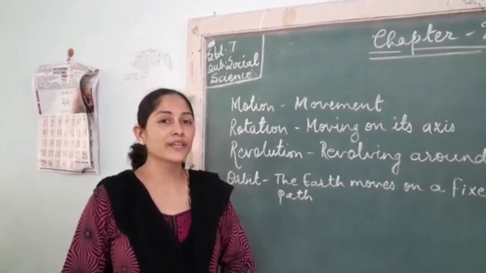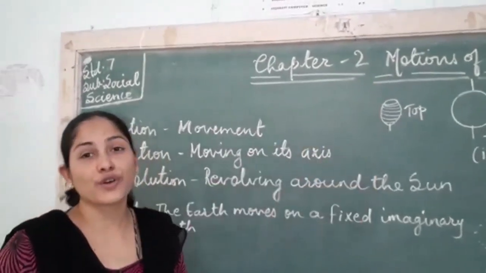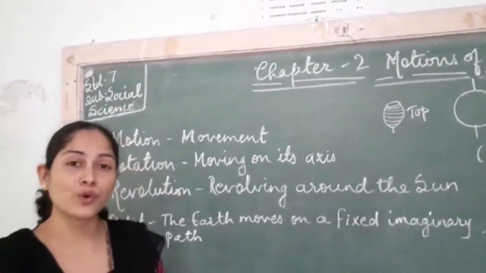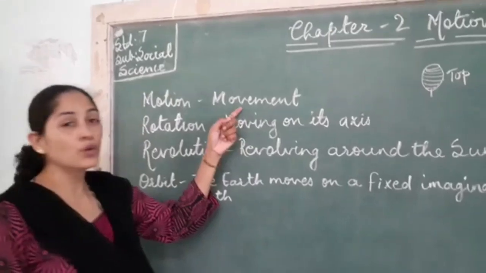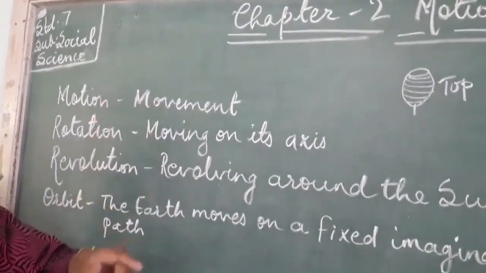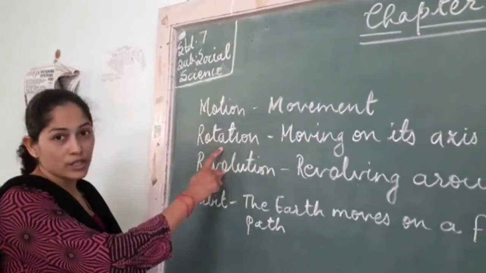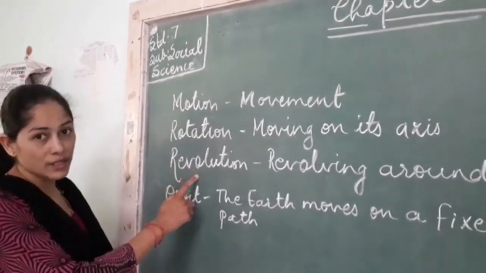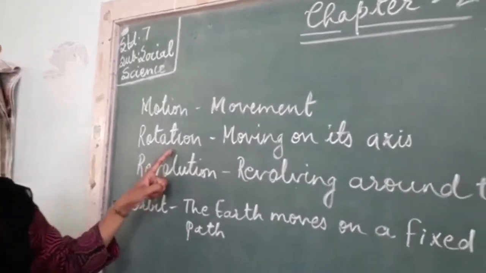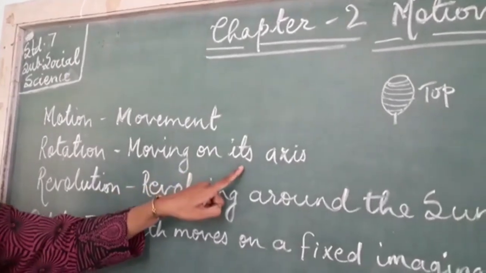Hello students, today we are starting with second chapter of social science, that is motions of the earth. What do you mean by motion? Motion means movement. Here we are going to talk about movement of the earth. Now earth has two movements. First is rotation and second is revolution. What do you mean by rotation? Rotation means moving on its axis.